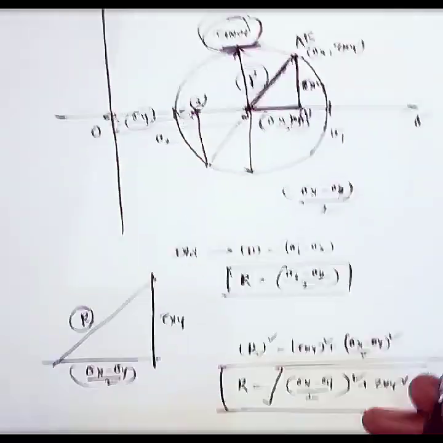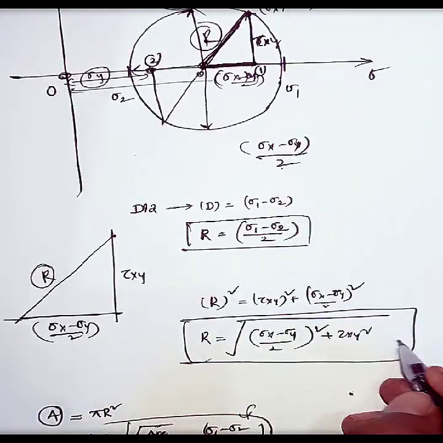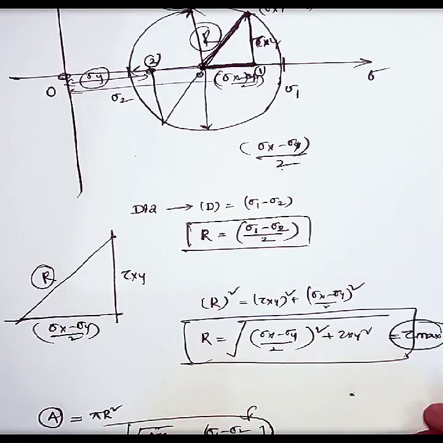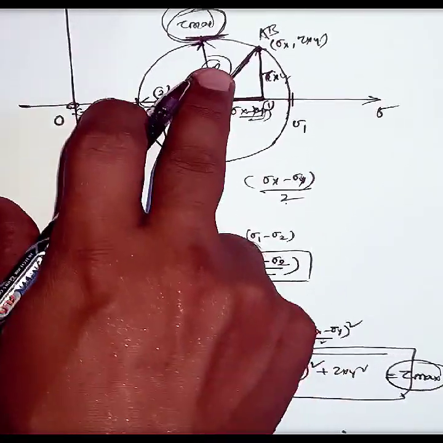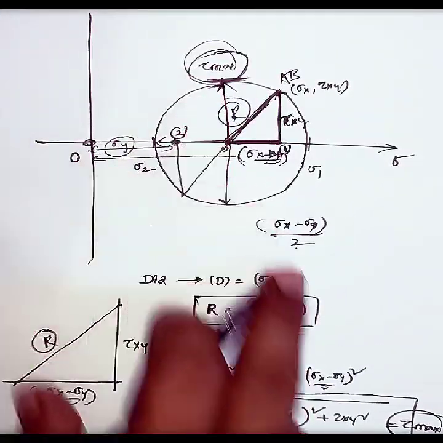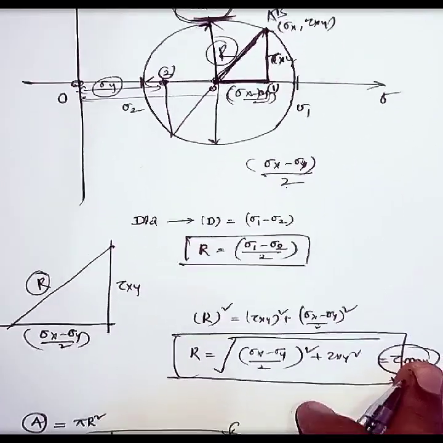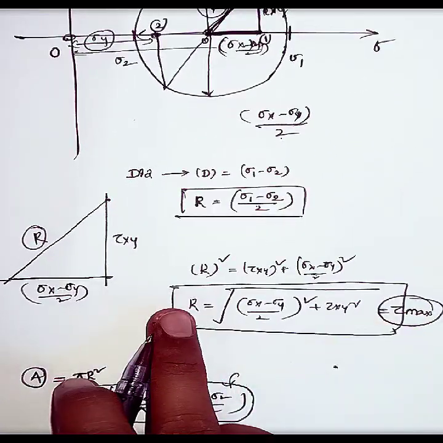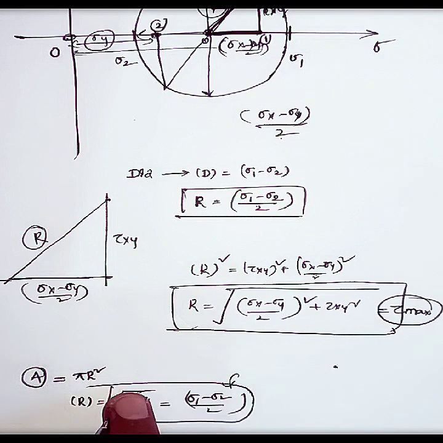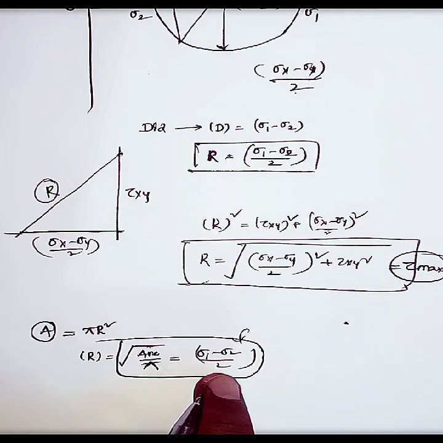That is, the radius itself we will call the maximum shear stress. Finally we conclude that the radius itself is the maximum shear stress. From the area we will calculate the maximum and the minimum principal stresses.